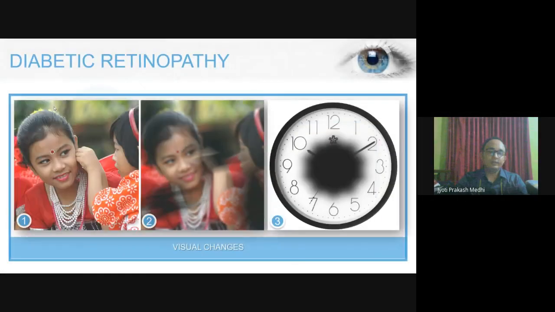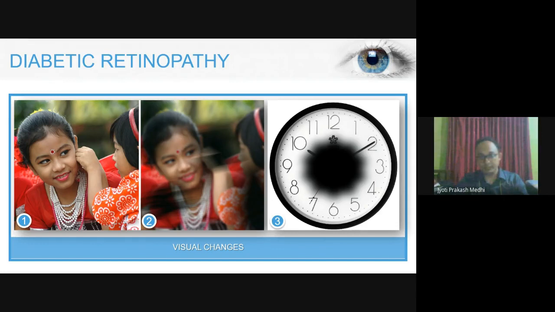Now, to start with, various effects due to diabetic retinopathy are, as we can see here in this image, the first image, number one image, is a normal vision image.